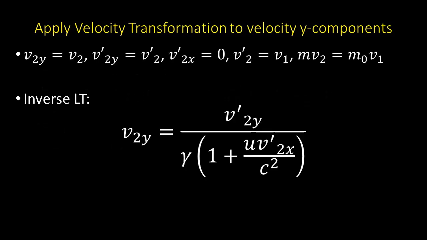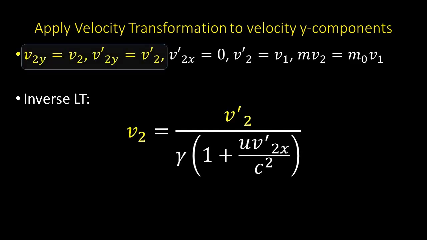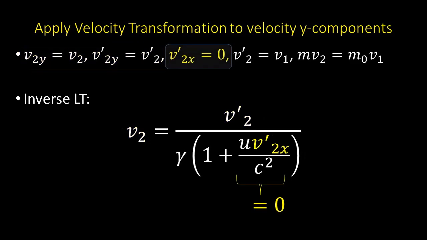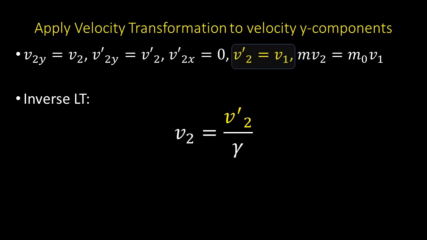The inverse velocity transformation for the velocity y components is v2y equals v2y' divided by gamma into 1 plus u v2x' over c squared. Substitute the speeds for the scalar components: v2 equals v2' divided by gamma into 1 plus u v2x' over c squared, as well as v2x' equals 0, so we have v2 equals v2' over gamma.